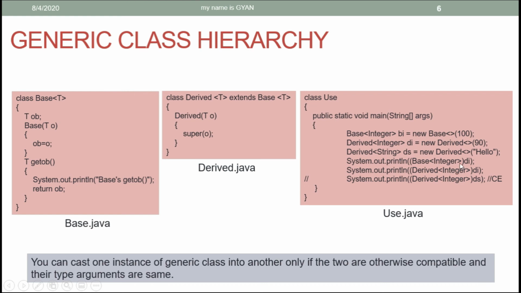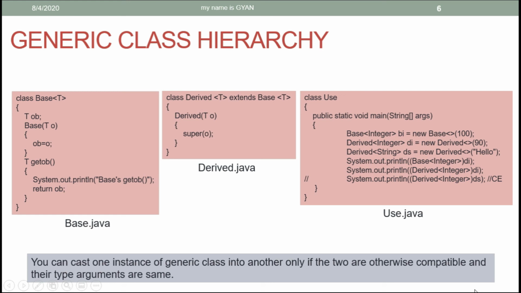Here in this case, we are typecasting the variables di and ds. You can cast one instance of a generic class into another only if the two are otherwise compatible and their type arguments are the same. So while doing the typecasting, you should follow the rules of typecasting of non-primitive variables. I already have created a video on typecasting of non-primitive, meaning reference variables.